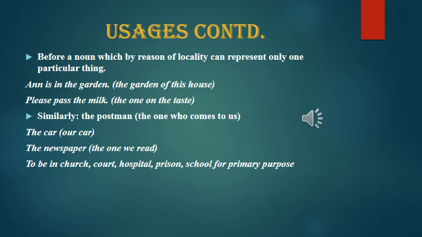To be in church, court, hospital, prison, or school for its primary purpose, we don't use the definite article. If we say he is in the hospital, that means as a visitor. If in hospital, then as a patient. So that is the slight variation. Similarly, in prison as a prisoner, in the prison as a visitor, in school as a student, in the school as a visitor.